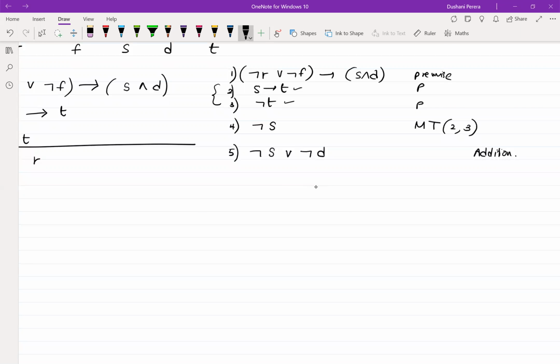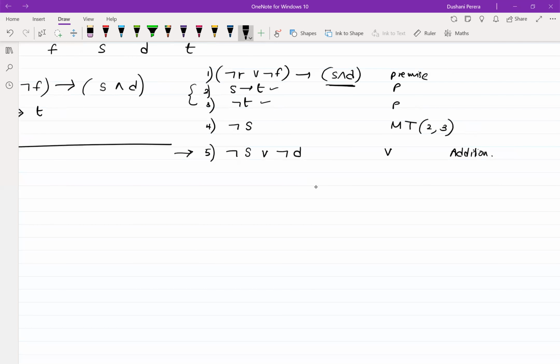I did an addition. Why? Because I want to prepare this part of the proposition in my 5th step, so that I can remove that part and go ahead with the other part. There's no way to do that otherwise, so I'm going to add. So what do I do? Or introduction to the 4th.